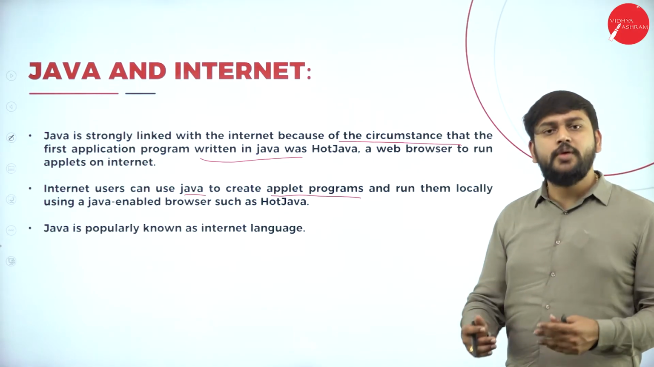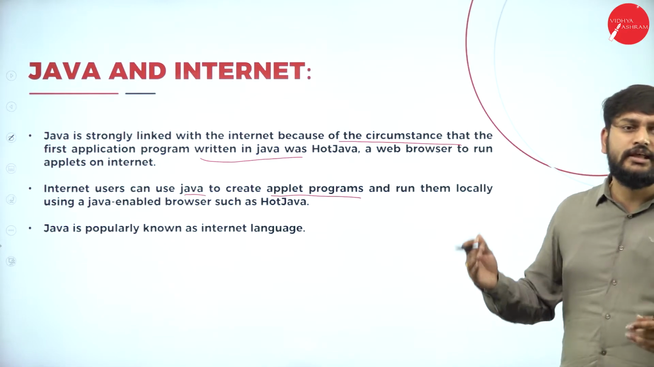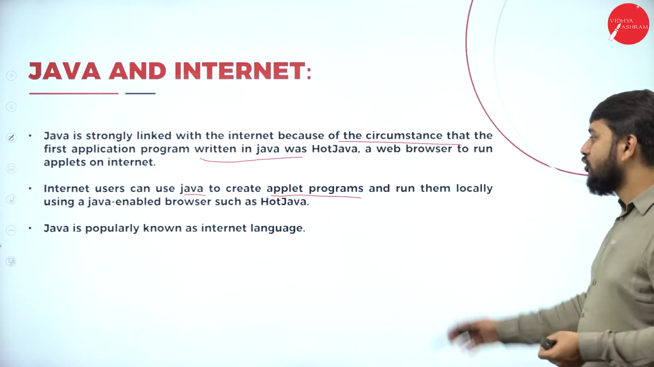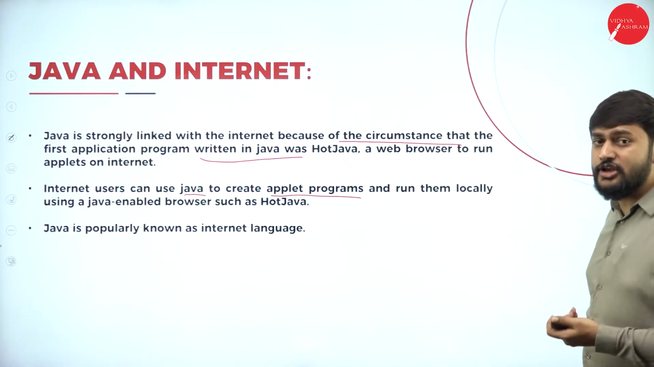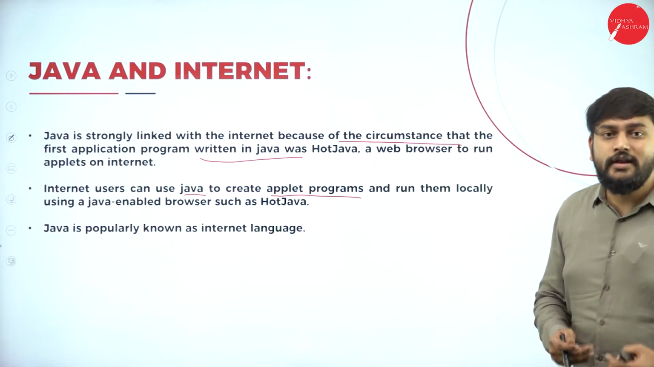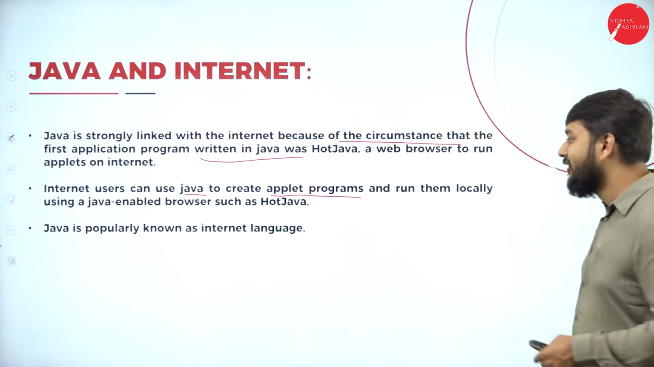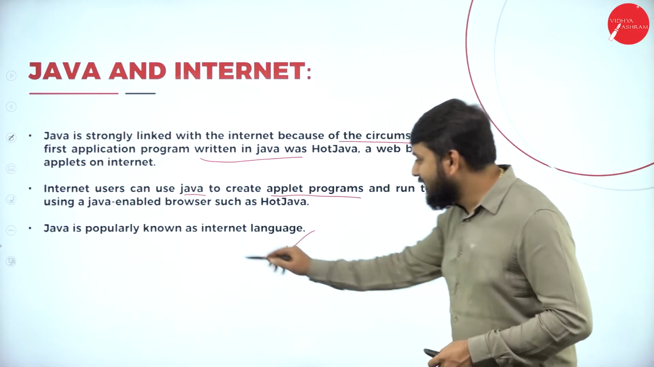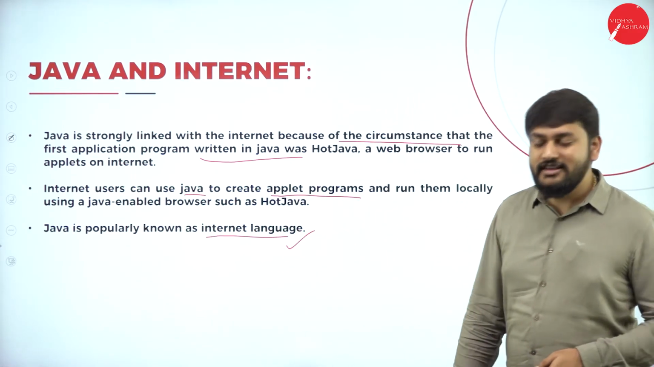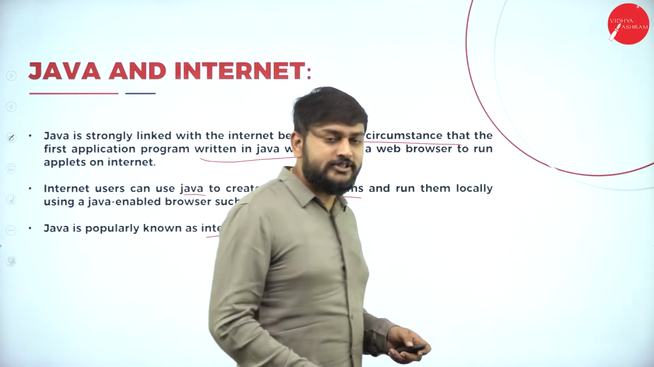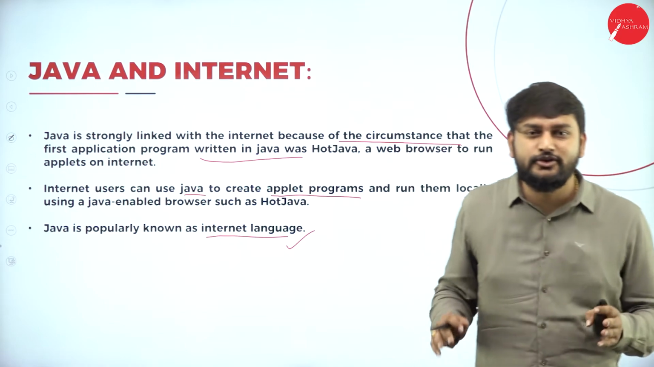I will be discussing the applets in detail in the coming chapters. Don't worry, but please remember this word. What is it they say? Internet users can use Java to create the applets. That's how Java and internet have got the connection. All right. Java is popularly known as internet language. This is the relationship Java has with the internet. This is what you should remember.